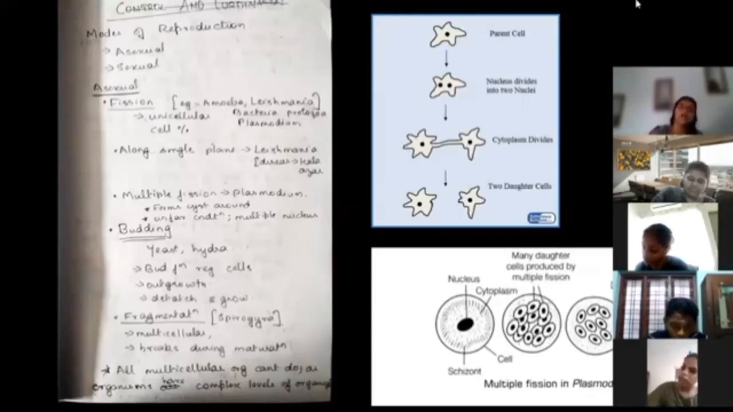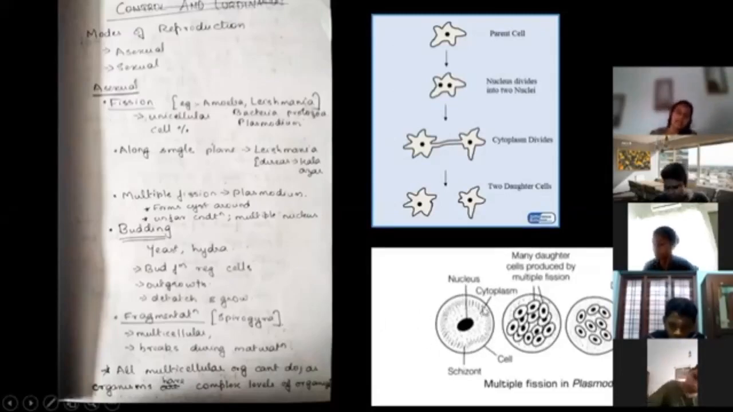Another kind of fission is multiple fission. For multiple fission, again you can write amoeba, no issues. Plasmodium is also an example. This generally happens during unfavorable conditions. The organism recognizes that the condition around it is unfavorable, then it forms a cyst around itself. And inside the cyst, inside the cell, what happens?